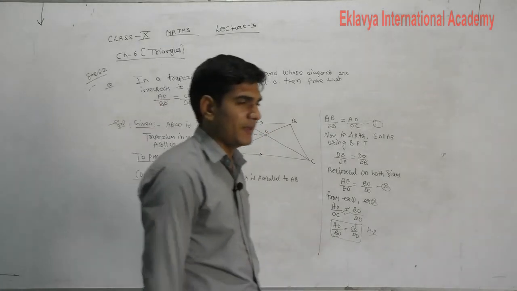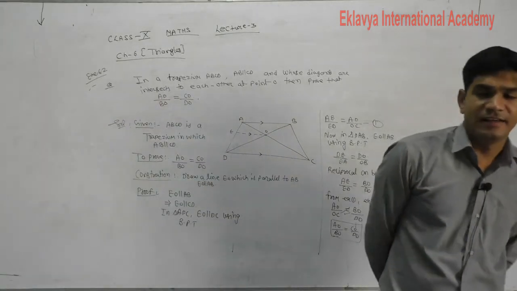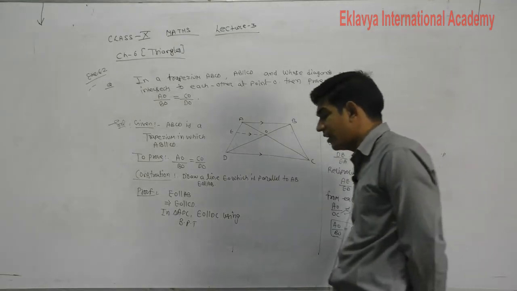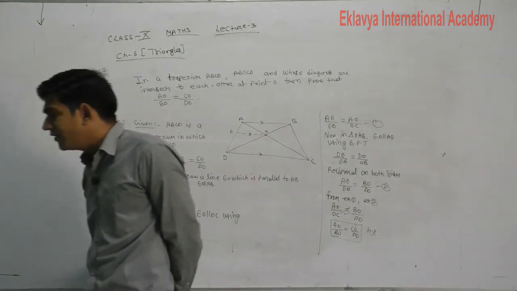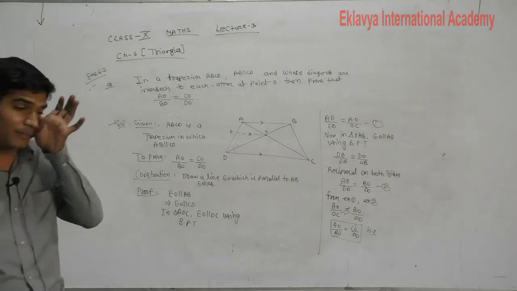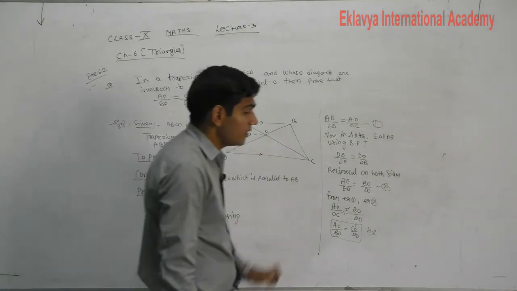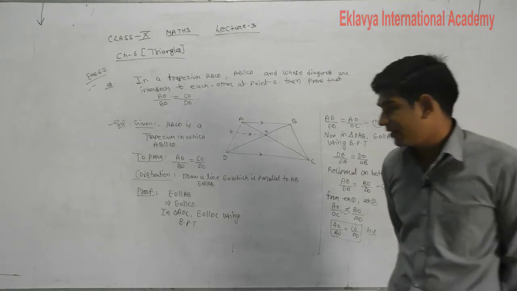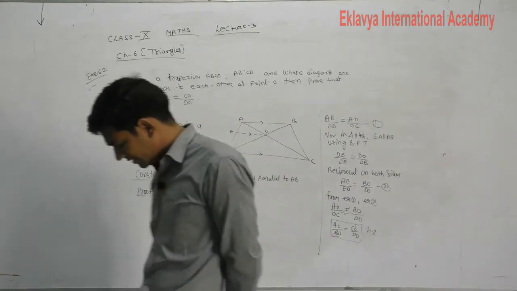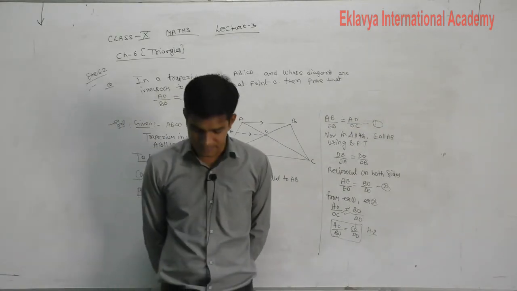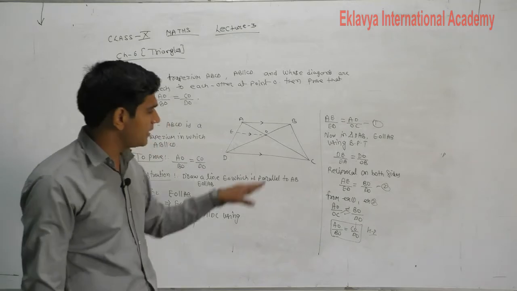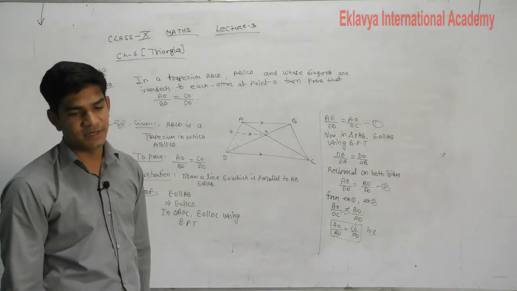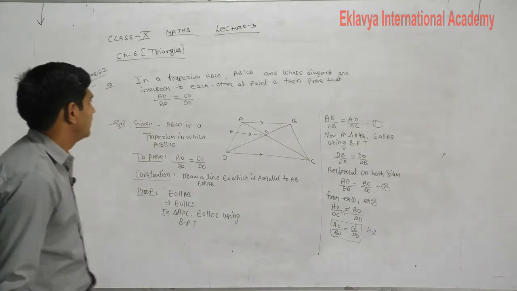So if a trapezium is given to you and its diagonals intersect each other at point O, then how will we prove that they also divide each other in the same ratio? Firstly, using the construction, we make the triangles. After making the triangles, we apply the BPT. With the help of BPT, we can obtain the required result. Understand? Any problem?